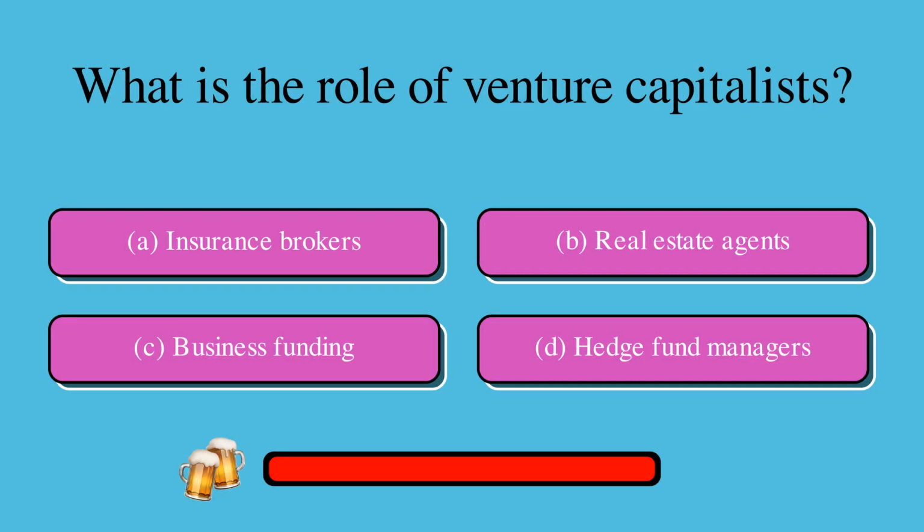What is the role of venture capitalists? Is it A, insurance brokers, B, real estate agents, C, business funding, or D, hedge fund managers? The correct answer is C, business funding.